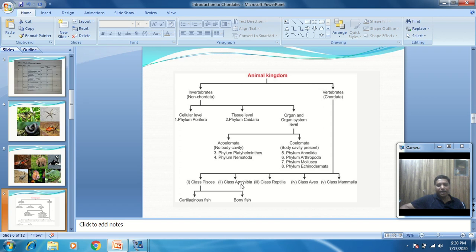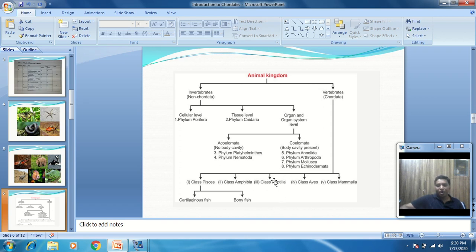Now in Amphibia, the toad and the frog are examples. The organisms which dwell in water as well as on land are called Amphibia. We take the example of the frog or the toad, which is found in water as well as on land, so they are called Amphibia.